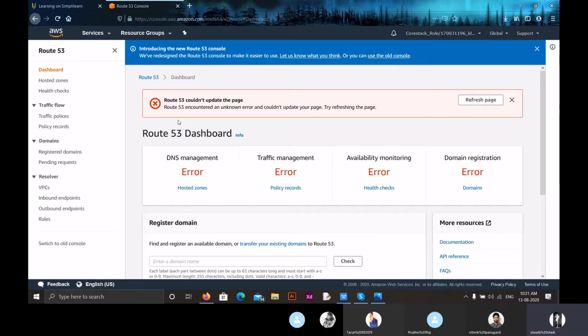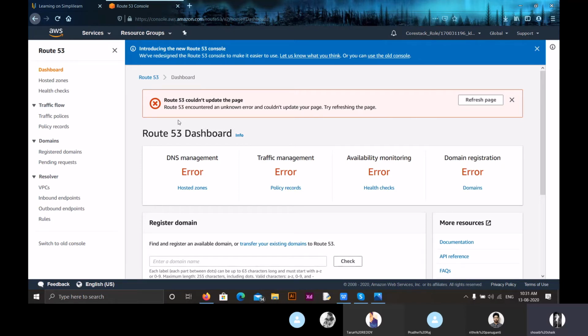Coming to the second benefit, that is flexible. Amazon Route 53 traffic flow routes traffic based on multiple criteria such as endpoint health, geographic location, and latency. We can configure multiple traffic policies and decide which policies are active at any given time. And we can create and edit traffic policies using the simple visual editor in the Route 53 console.